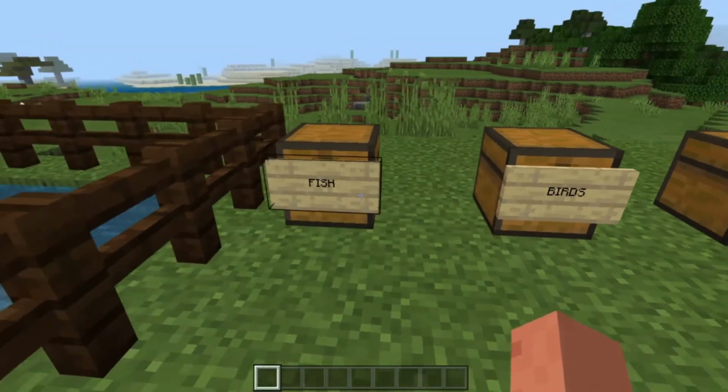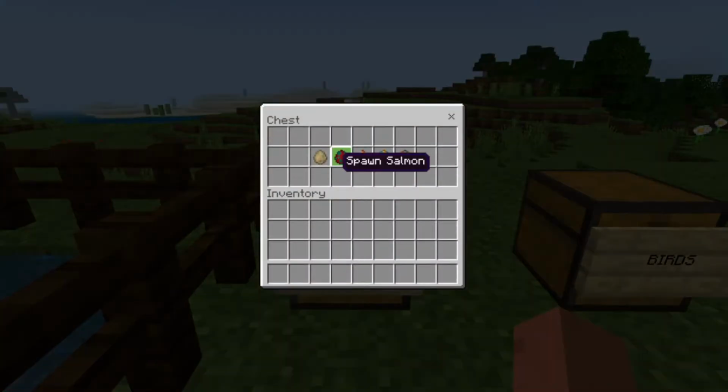Examples of these species are cod, salmon, tropical fish, and pufferfish. There's an extra animal here that is a guardian. Let's see why they are in this group.